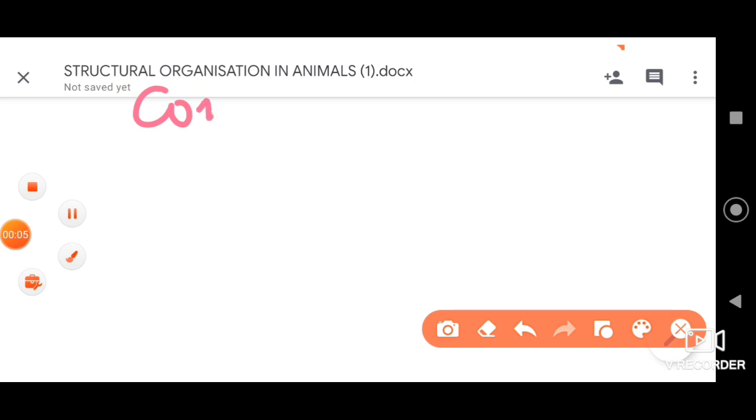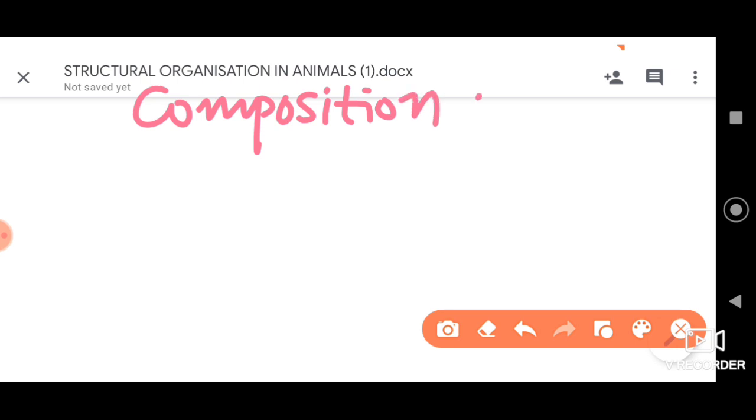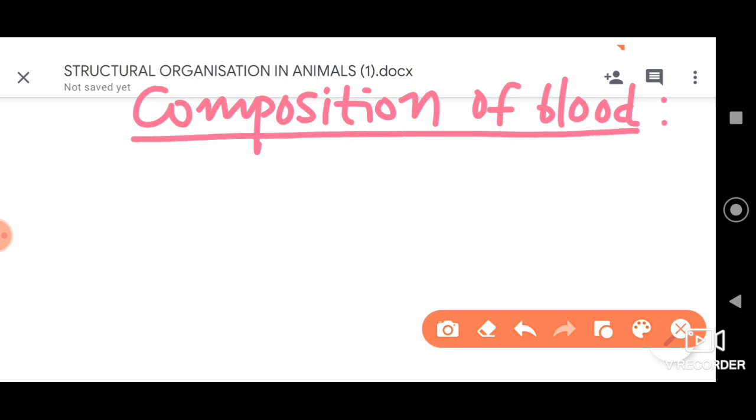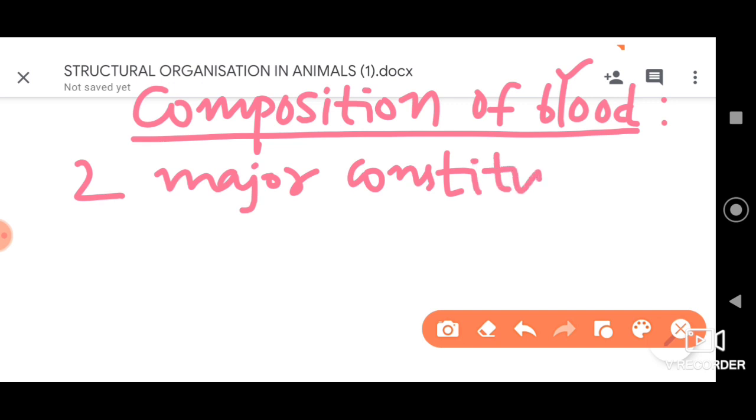Next, moving on to the composition of blood. Okay, the first fluid connective tissue we are discussing. So we have already known about the general aspects of blood and the physical characters. So next is the composition of blood. We need to understand what are the constituents which are present in the blood. With respect to that, let me tell you, there are two major constituents which we can find with respect to the blood, all right.